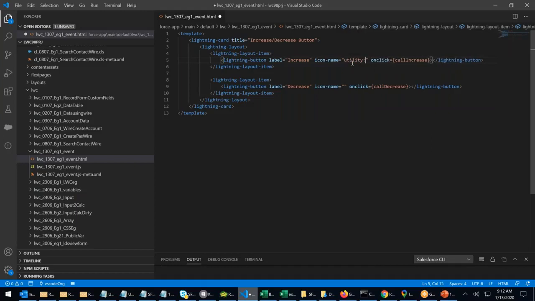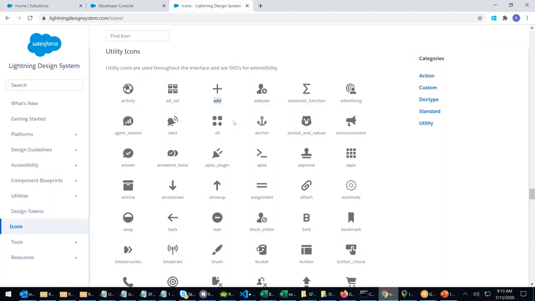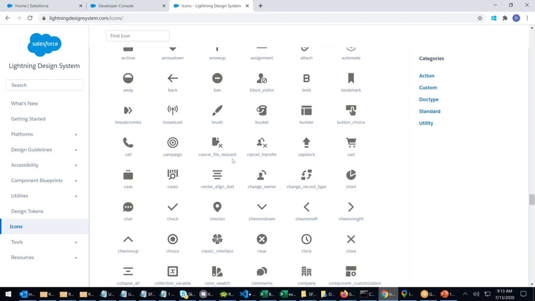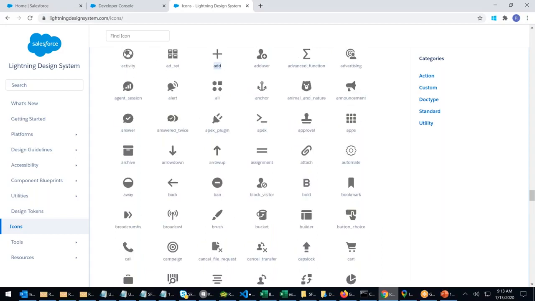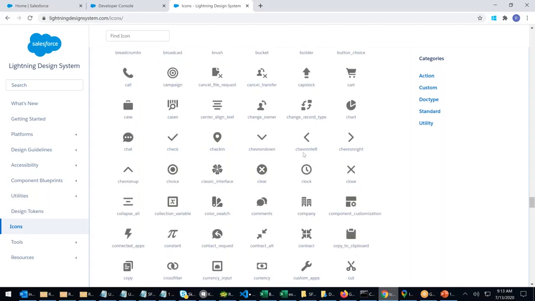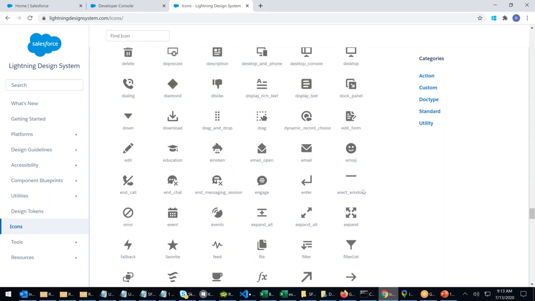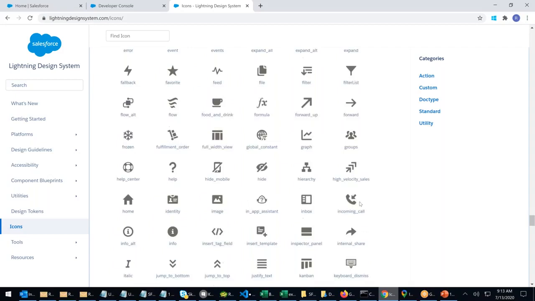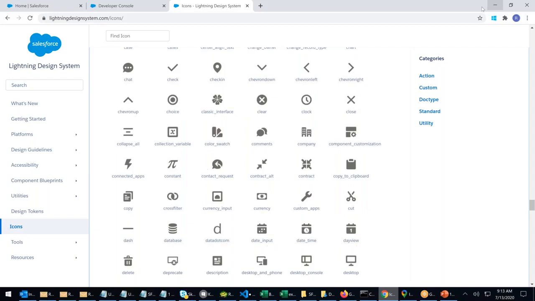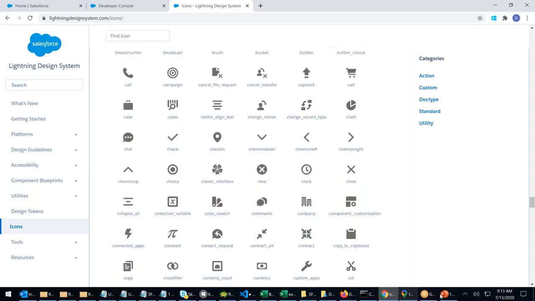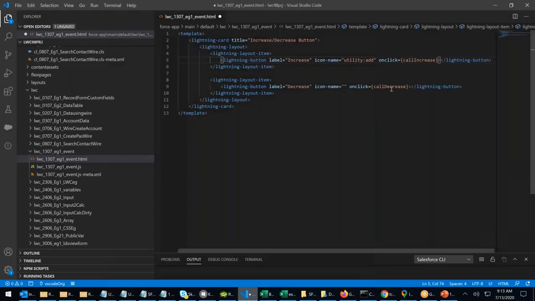Utility, add. Perfect. Next, under the utility, I will say decrease. Decrease is minus. Do you see any minus icon? I don't see a minus, but I can take this as a direct window. There is no dash anywhere. You can take arrow left, arrow right. It's just an icon, so any icon you can pick up. That's not a big deal.